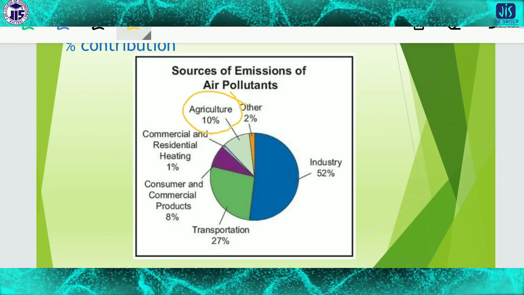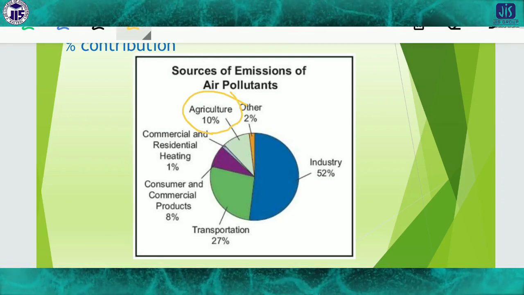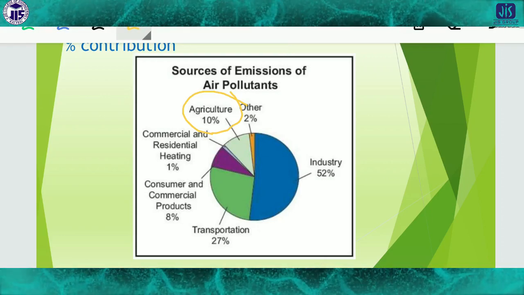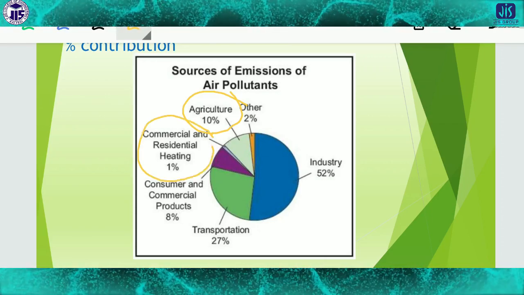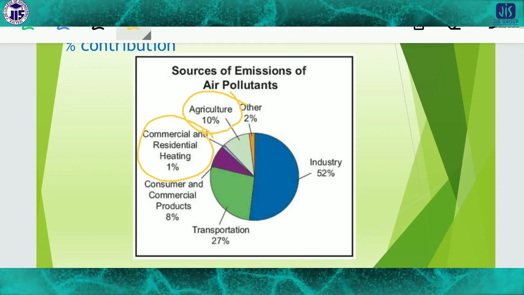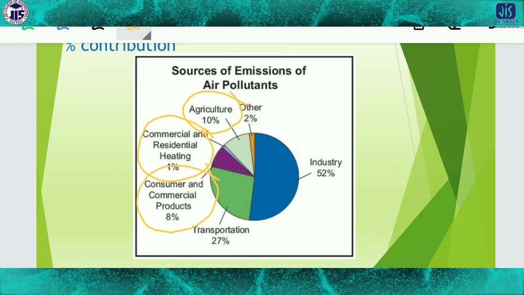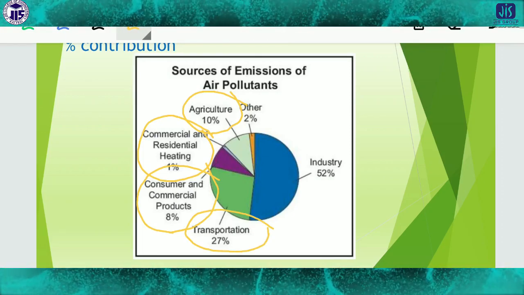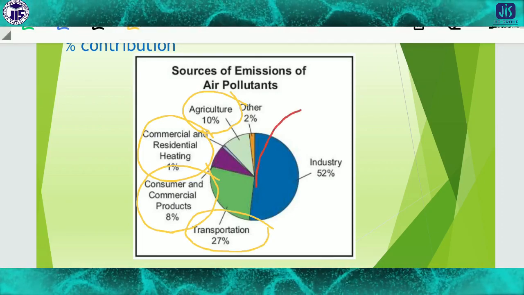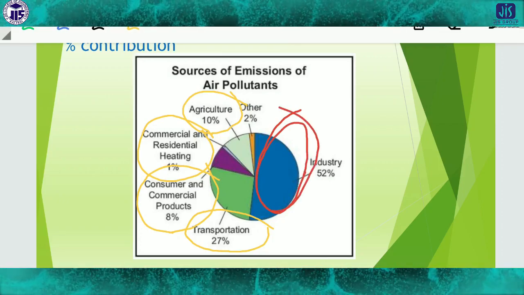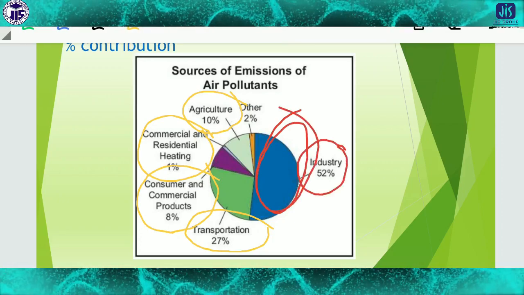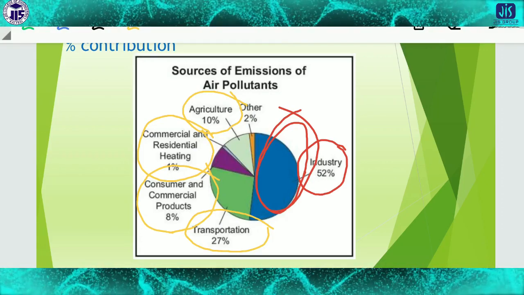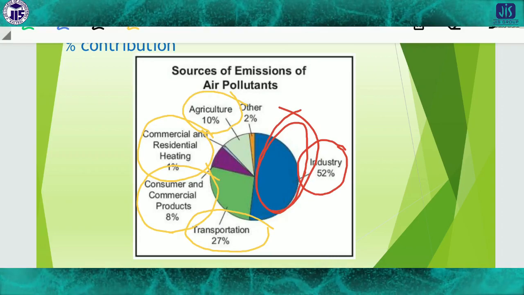Chemicals and residential heating contribute 1%. Consumer and commercial products contribute 8%. Transportation is approximately 27%. But the most alarming side is industry. Their contribution is the maximum: 52% comes from the industrial side.